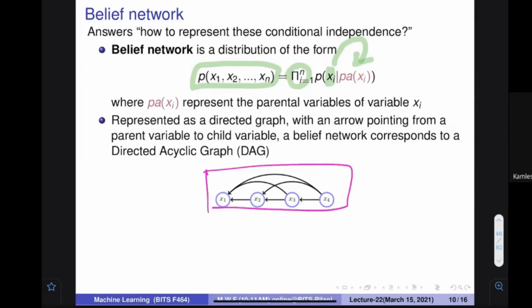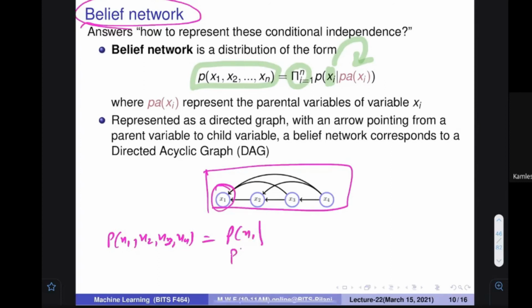If this is the belief network given to me, and I want to find the probability of x1, x2, x3, x4, it is going to be the multiplication of probability of x1 given what, probability of x2 given what, probability of x3 given what, probability of x4 given something. x1 is dependent upon x2, x3 and x4. x2 is dependent upon x3 and x4. x3 is only dependent upon x4. But x4 is dependent on nothing.